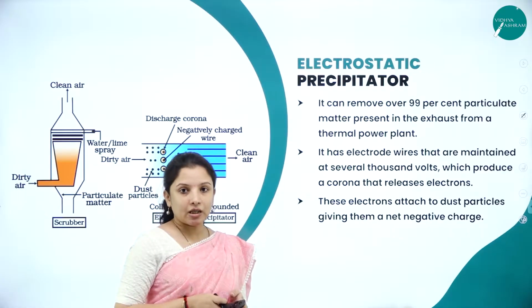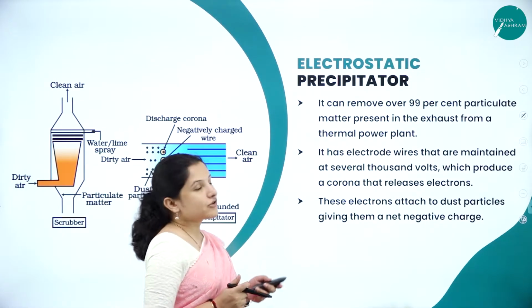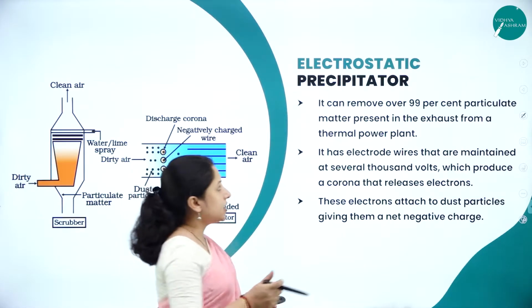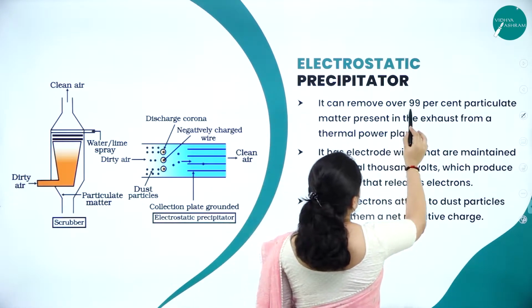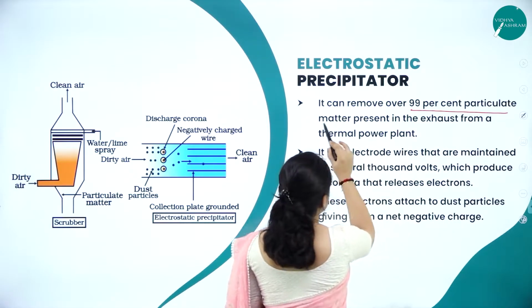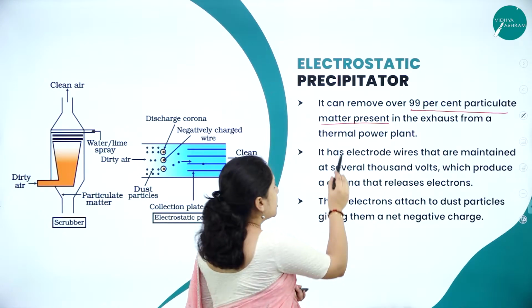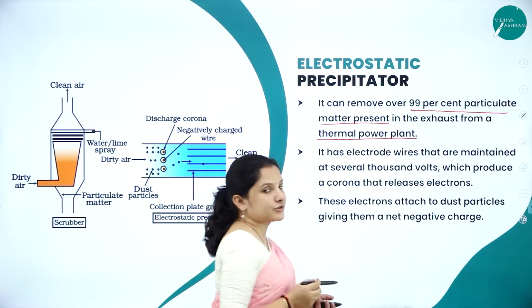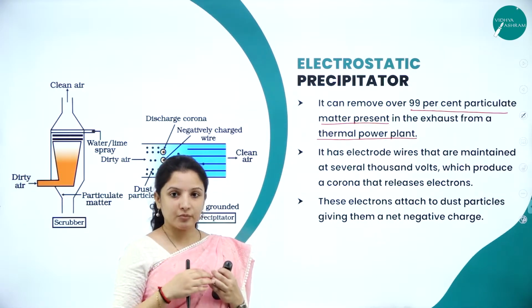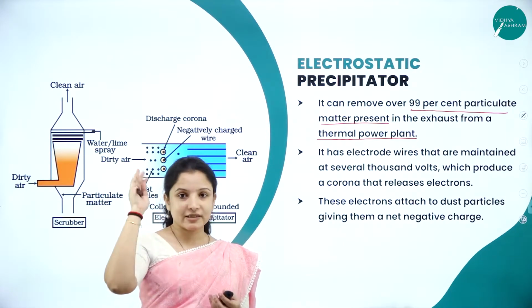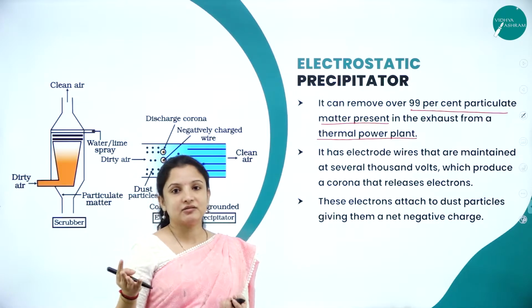So this can be done mainly by the electrostatic precipitator. The electrostatic precipitator is capable of removing over 99% of the particulate matter present in the exhaust from a thermal power plant. So we'll take the example of an exhaust, that is the chimney of a thermal power plant, through which the smoke is released to the atmosphere. You have seen this in industries and all, right?